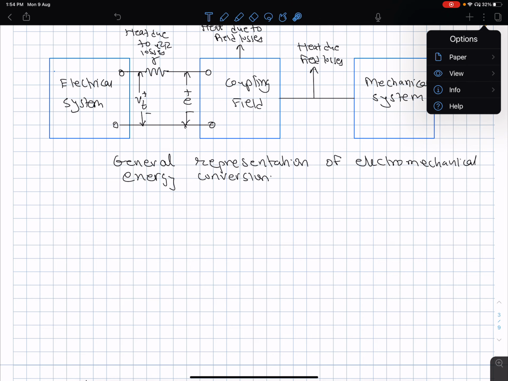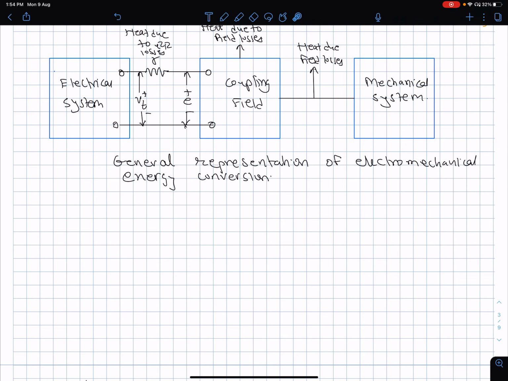So let me show you, for example, here. This is an iron material. It exhibits a couple of important characteristics.